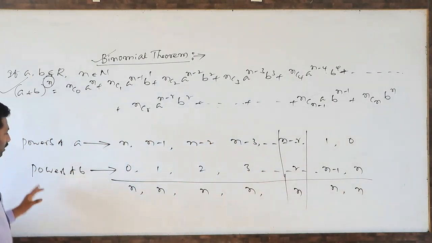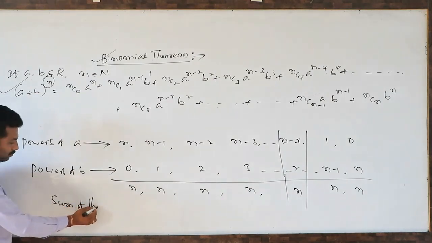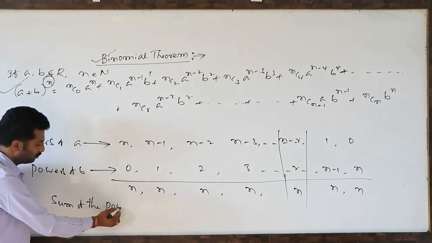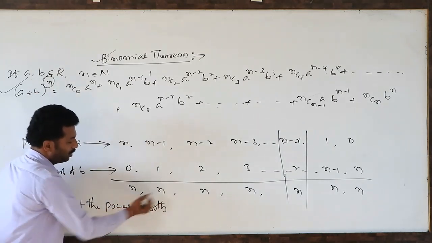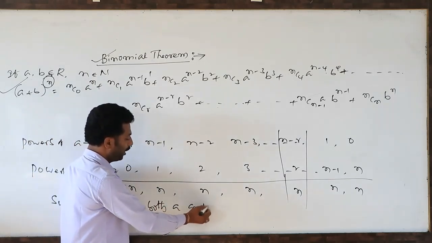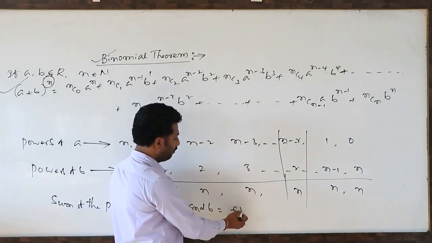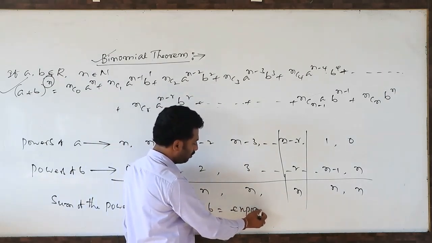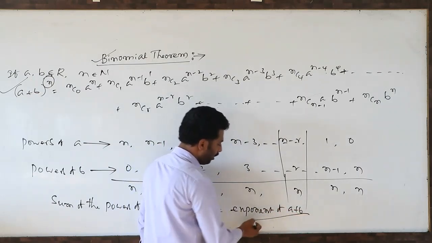So it is very clear: the sum of the powers of both a and b is always the exponent of a plus b.